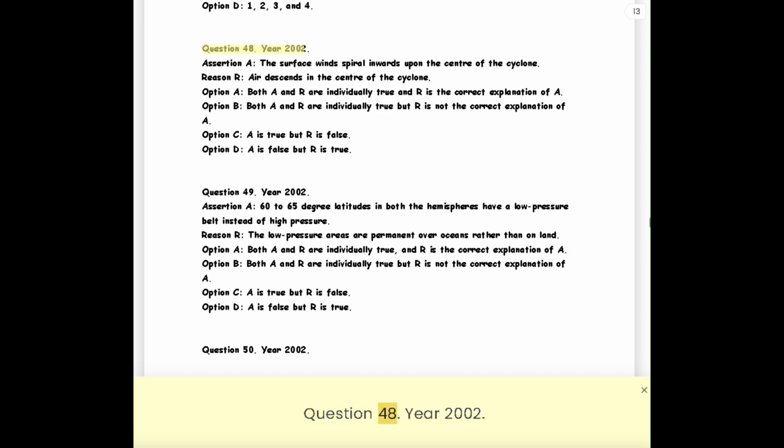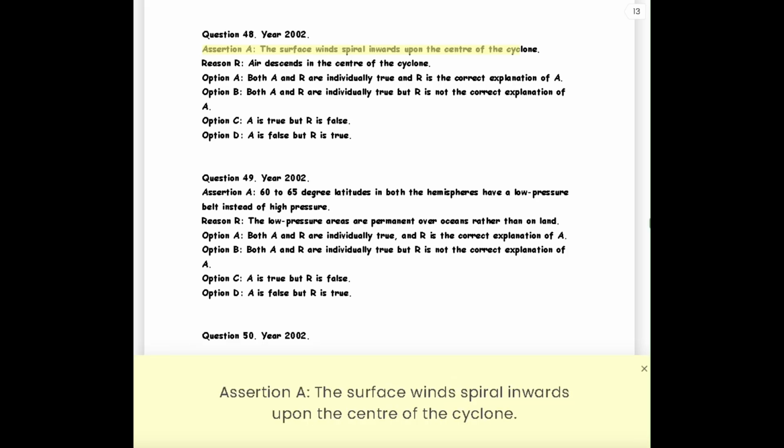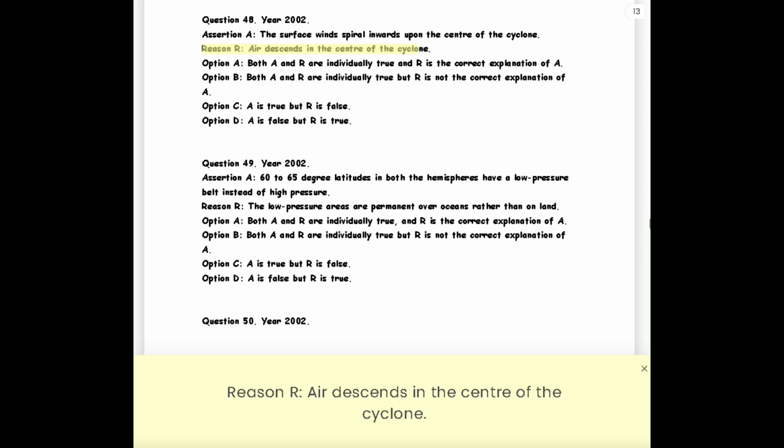Question 48. Year 2002. Assertion A. The surface winds spiral inwards upon the center of the cyclone. Reason R. Air descends in the center of the cyclone.